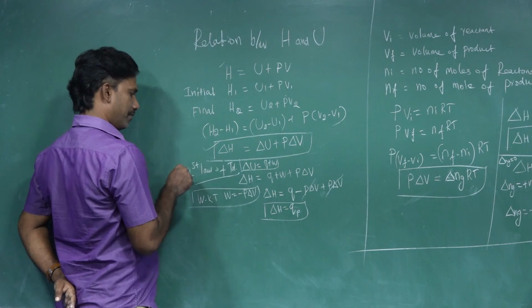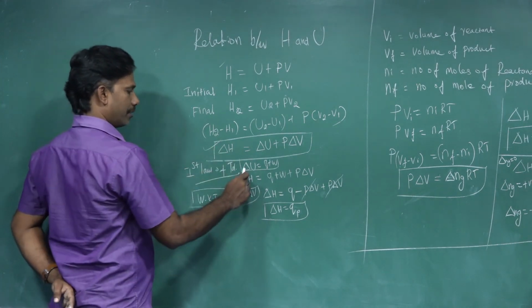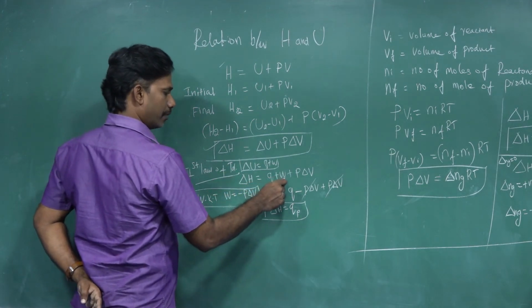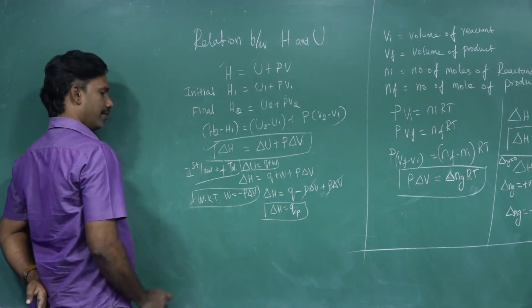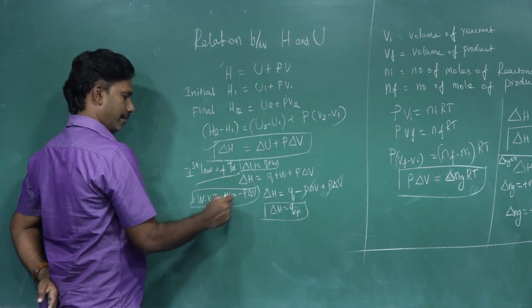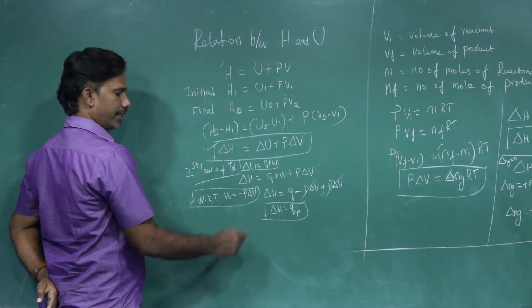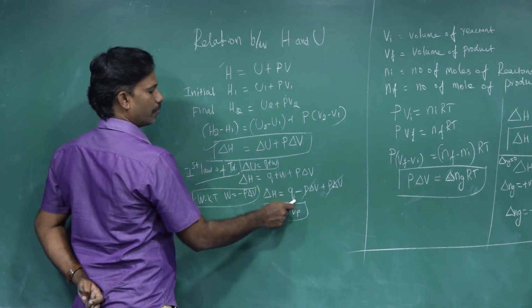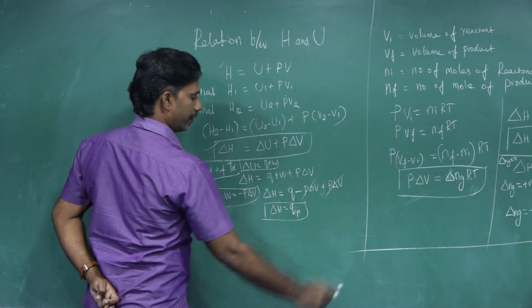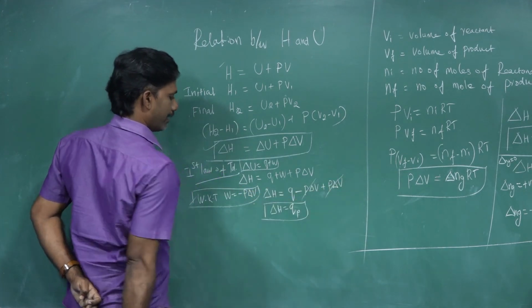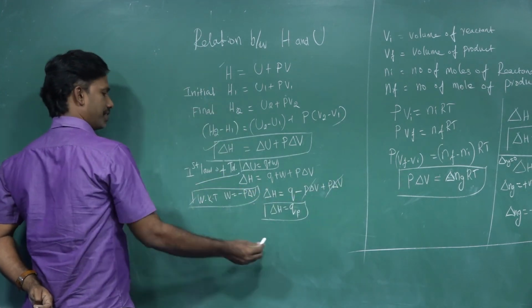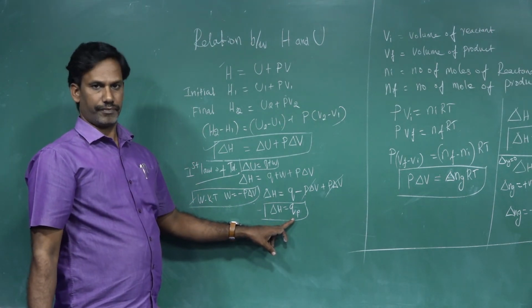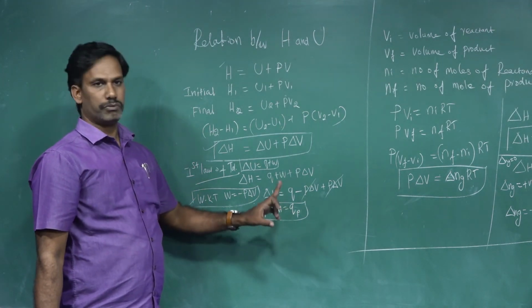Then if you substitute the first law of thermodynamics, which says del U equal to Q plus W, then del H equal to Q plus W plus P del V. As you know very well, work W equals minus P del V. Substituting, del H equal to Q minus P del V plus P del V. The minus P del V and plus P del V cancel. So at constant pressure, the change in enthalpy is equal to the quantity of heat supplied to the system. That is del H equal to Q.